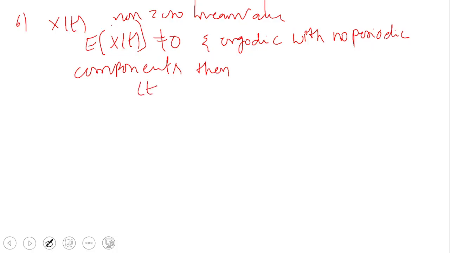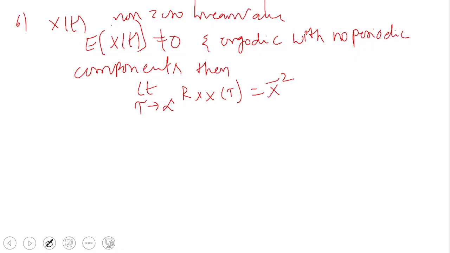Then limit tau tends to infinity, Rxx of tau is equal to x bar square. Meaning that when the autocorrelation function value, as tau tends to infinity, is equal to the square of the mean. X bar is nothing but the mean of the random process x of t.